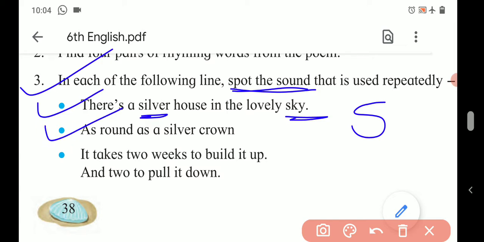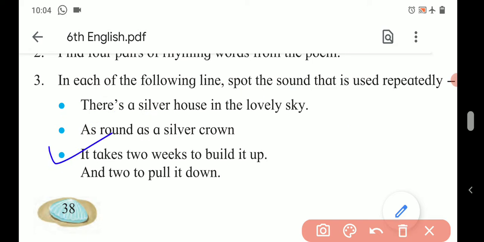Next, as round as a silver crown. The word as, a, right? So here the sound a is repeated. Third example, it takes 2 weeks to build it up and 2 to pull it down.